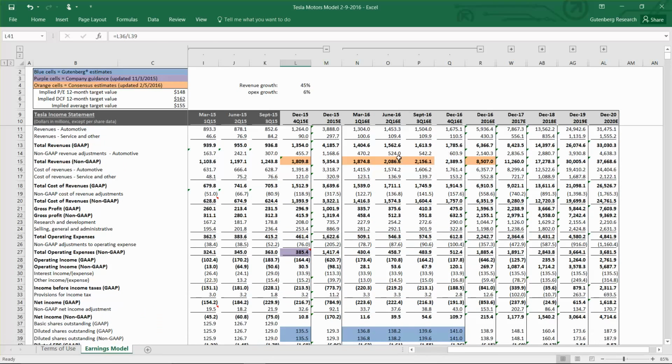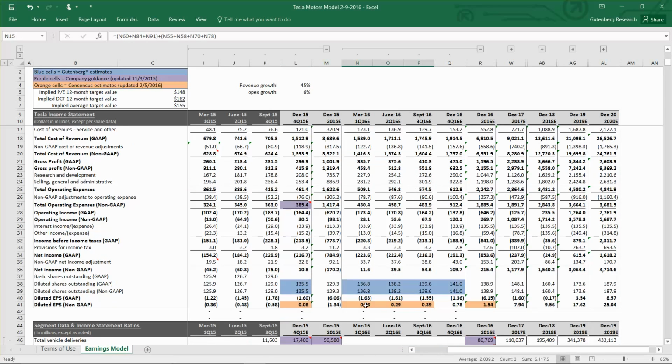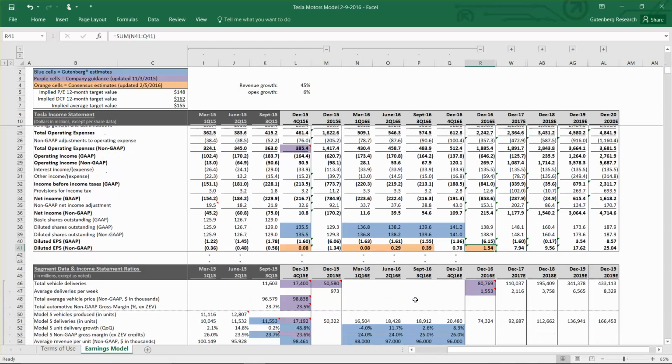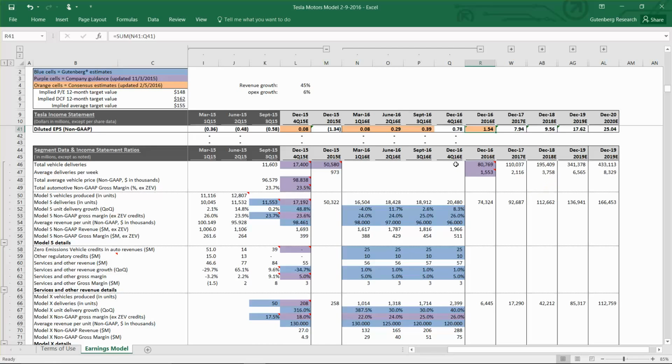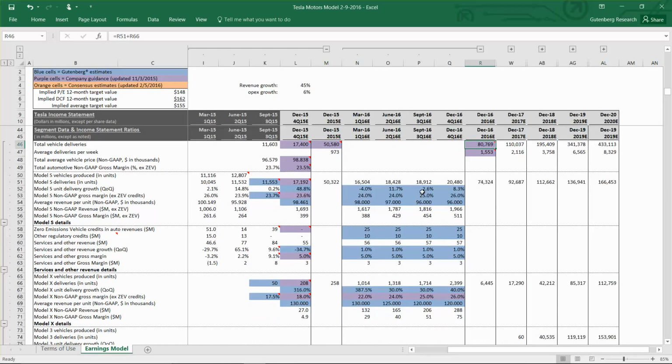For the full year 2016, we also have our model calibrated to meet consensus estimates for both revenue and EPS. Just keep in mind here that we did bring down our total vehicle delivery assumptions in 2016 from what we had after last quarter, and that's really just to reflect the fact that they hit the low end of guidance for the fourth quarter. On the last call, they expected to produce between 1,600 and 1,800 vehicles per week, which would be approximately 83 to 94,000 vehicles for all of 2016, and we're currently modeling just over 80,000 vehicles. So there could be some variability there depending on what kind of updated guidance we get for 2016.